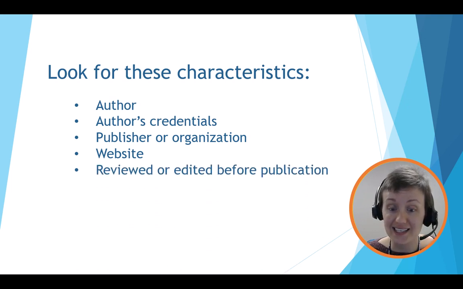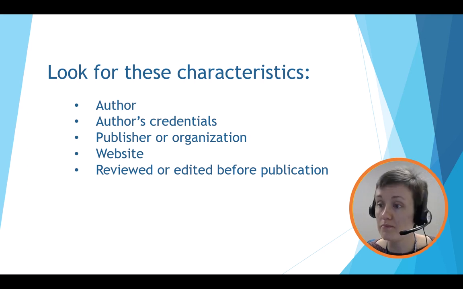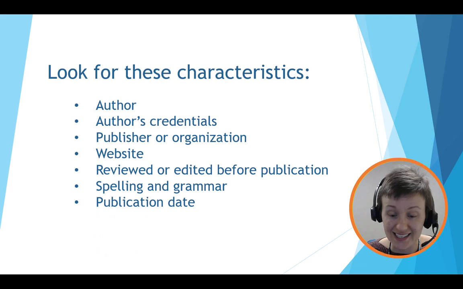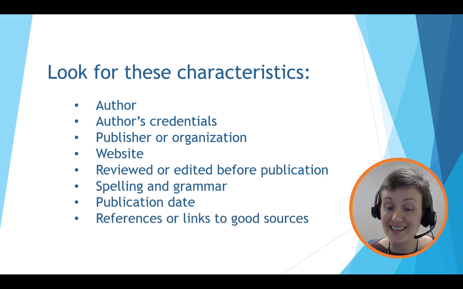Another good sign is if the article is reviewed or edited before publication. One more thing to look at is the spelling and grammar. Is it good or are there errors? If there are errors, you should be suspicious. The publication date is another good indicator. A very old publication date might mean that the information is out of date. This is more important in fields that change rapidly, like science and medicine. Finally, if the article has a references list or provides links to other sources, that is a good sign too.